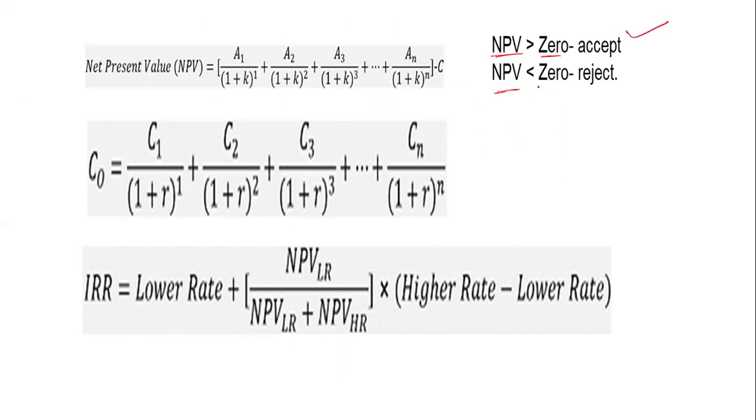If your NPV is less than 0, reject it. If your NPV is equal to 0, you can either accept it or reject it, so it depends upon whatever project we have chosen.